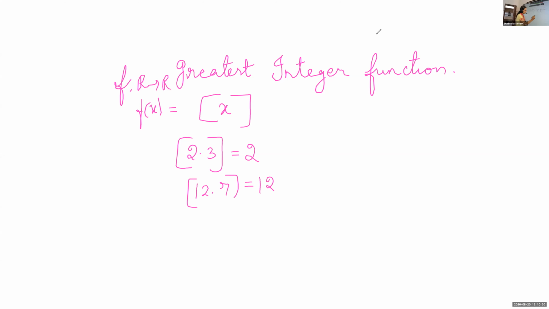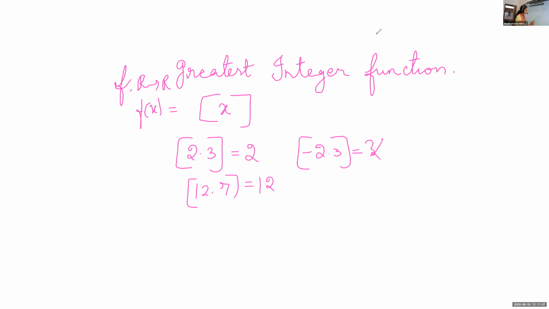Now my question is, what is the greatest integer contained in negative 2.3? 3 is wrong, my dear. One small modification is needed.